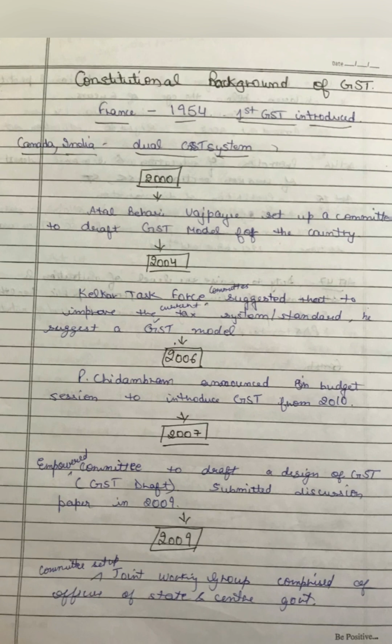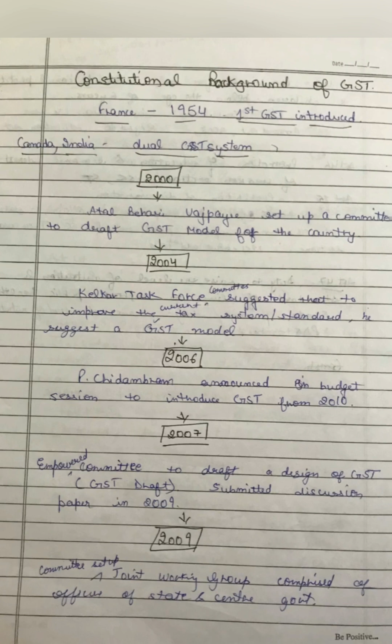And then in 2004, Kelkar Task Force Committee suggested to improve the current tax system at the time, and he suggested a GST model. Then in 2006, P. Chidambaram announced in budget session to introduce GST from 2010. So we can see that in 2006, P. Chidambaram announced in the budget session that GST will be implemented or introduced from 2010.